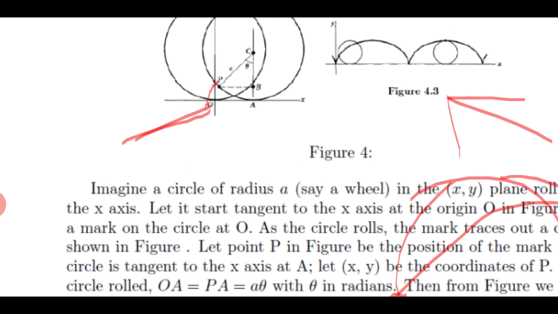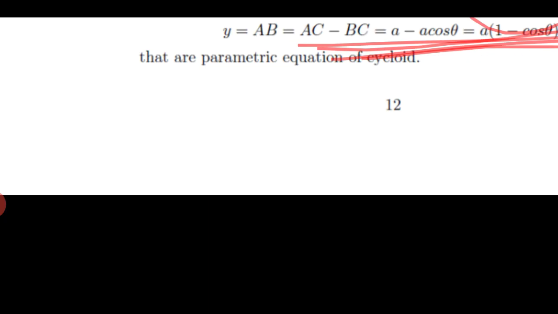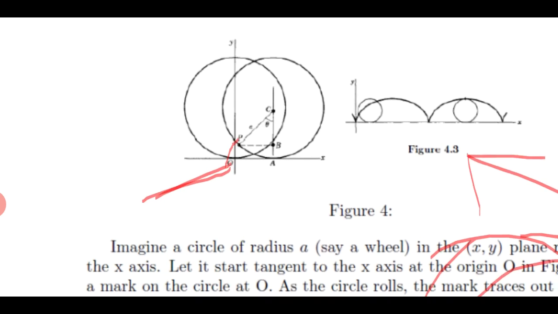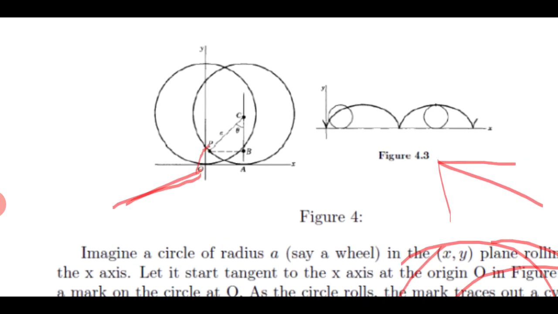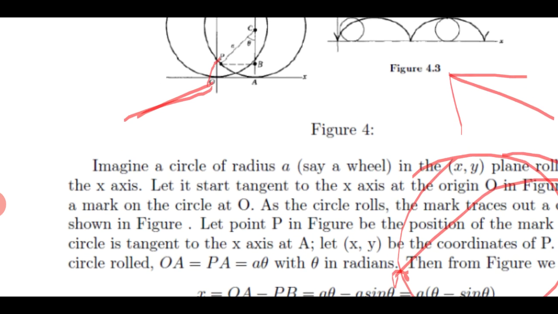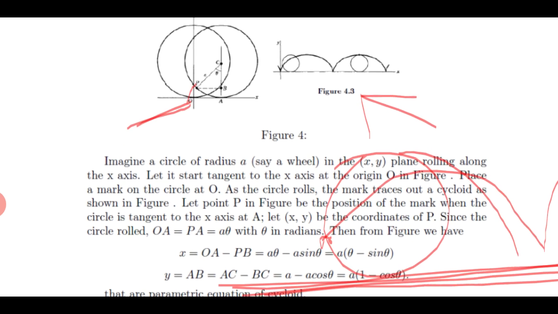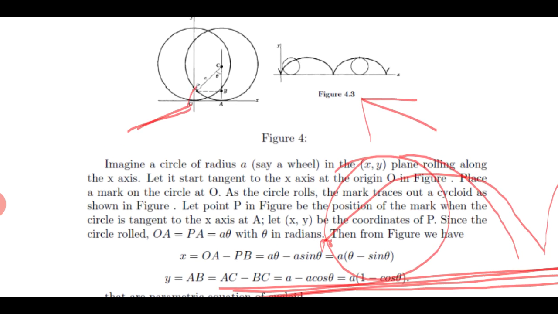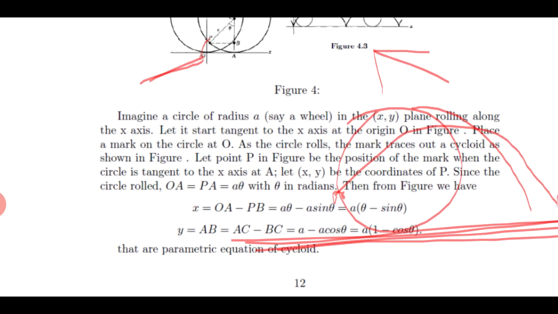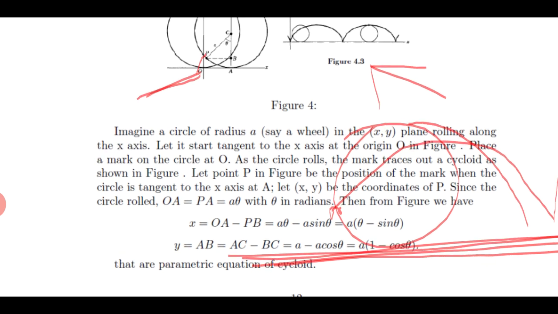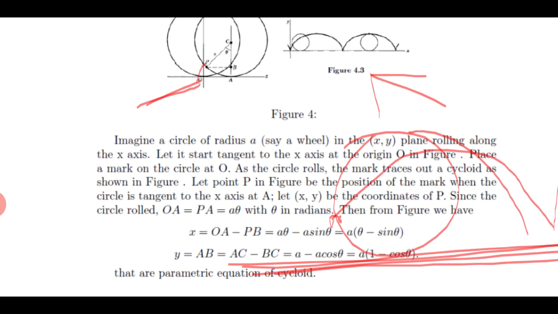After some time when this rolls over, the point O goes to point P. So the distance OA and distance AP are the same. Now the angle between P and the center is theta and the radius is A. Now you can see from the figure that the distance x, that is the coordinate of P, is OA minus PB. That is clear from the figure.